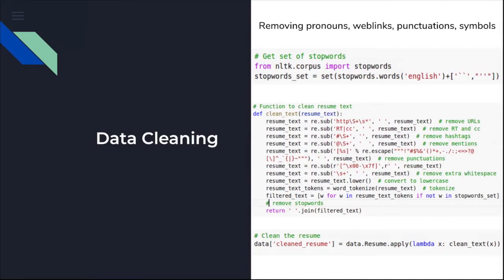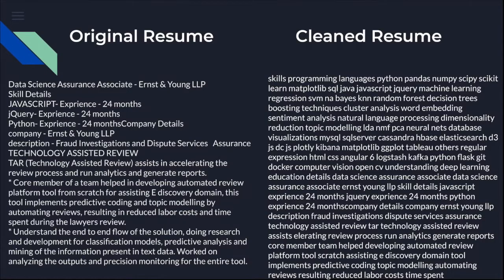Once we have that, we apply it as a Lambda function to dataset, and we get a clean version of the dataset. So you can see the left part of the picture is the original raw dataset of a data science person, and on the right, it's actually the clean version of the same dataset.